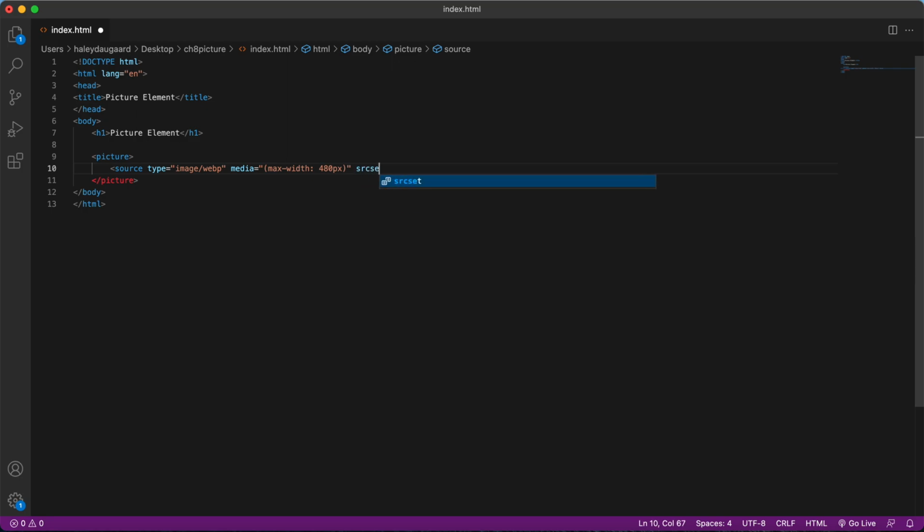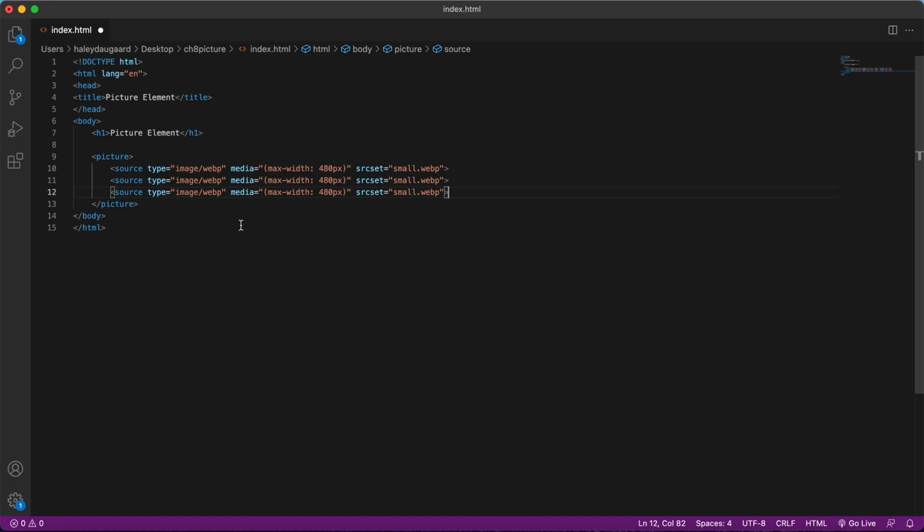And then we're going to have a source set attribute, and it is going to contain the name of our image file. In this case, it's small.webp. And again, webp is just a different image format. Sometimes it's supposed to be of better quality. And so you can add as many source elements as you need. So we're going to go ahead and add a few more. We're going to have 2 more with WebP image types.